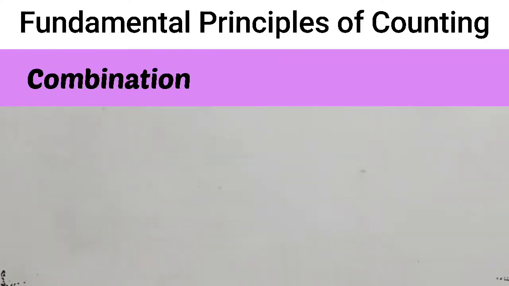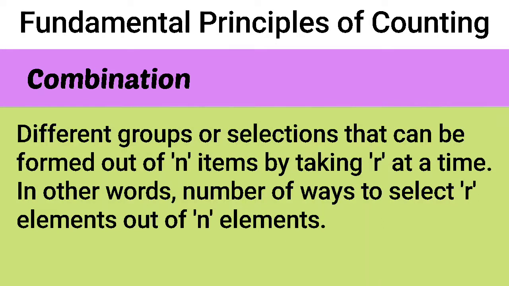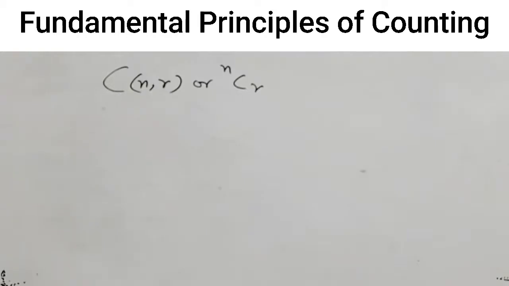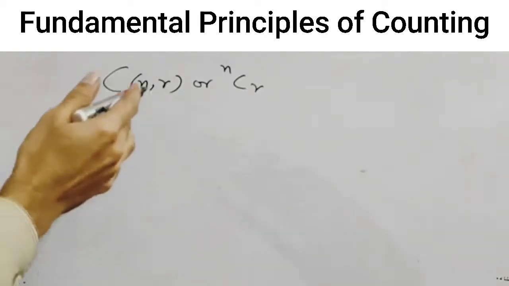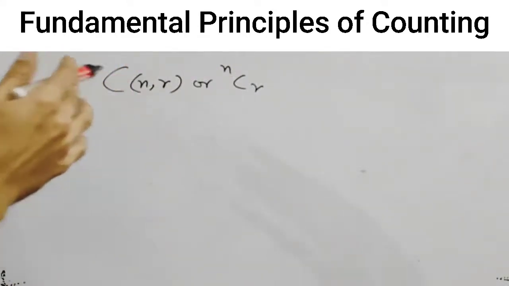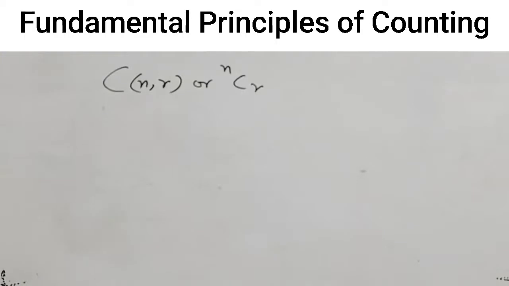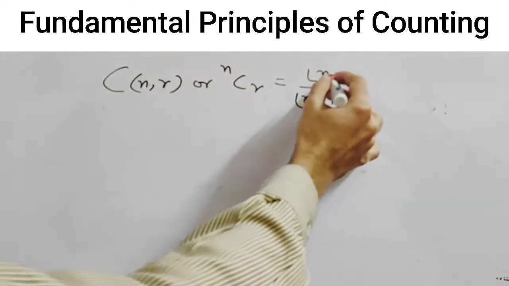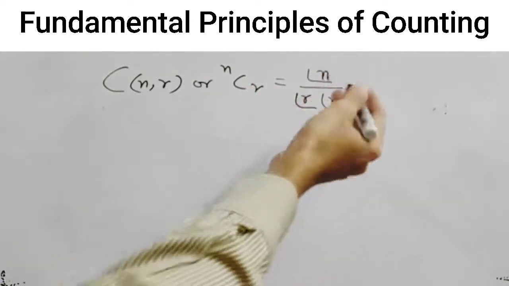The next principle is combination. Combination refers to the different number of selections or groups that can be formed out of n items after selecting r items at a time. It is represented as nCr. n means the total number of items and r means the number of items that we are selecting at a time. And it is given by n factorial divided by r factorial multiplied by (n minus r) factorial.